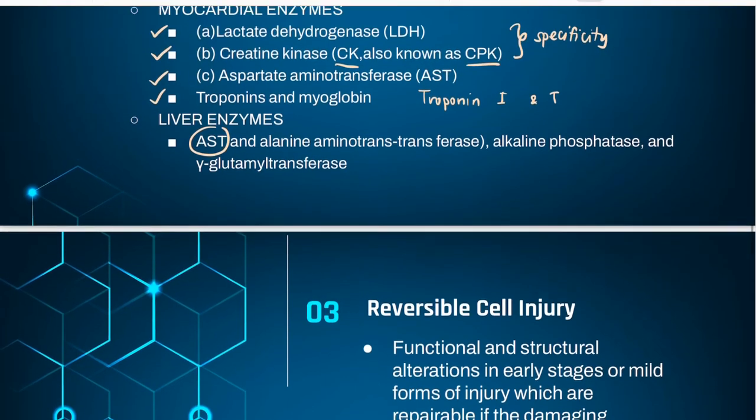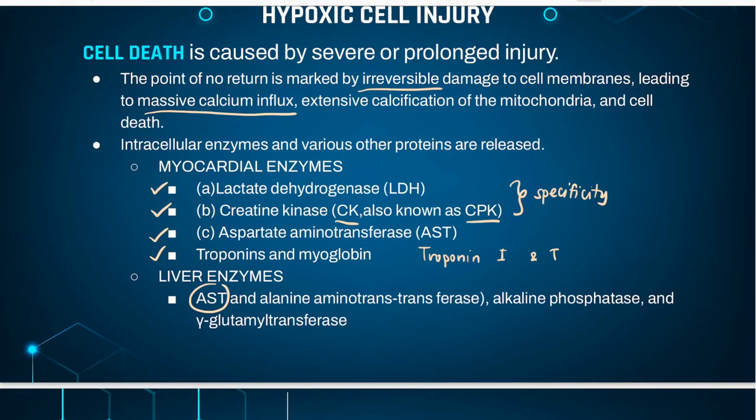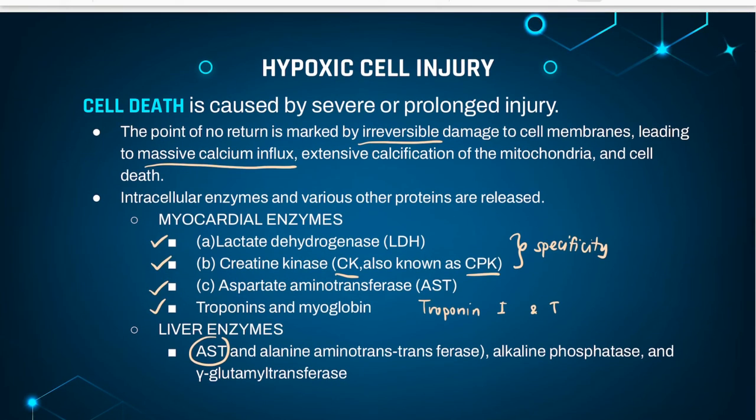The vulnerability of cells to hypoxic injury varies with the tissue or cell type. Hypoxic injury becomes irreversible after 3 to 5 minutes for neurons. Purkinje cells of the cerebellum and neurons of the hippocampus are more susceptible to hypoxic injury than are other neurons. It takes 1 to 2 hours for myocardial cells and hepatocytes, and many hours for skeletal muscle cells.